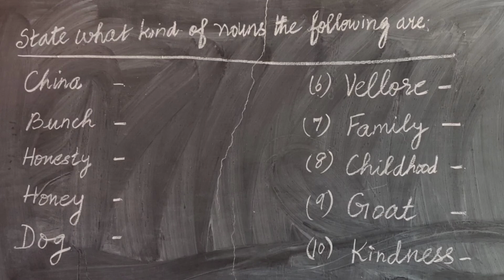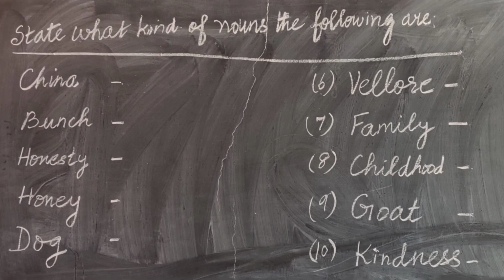Dog. What noun is dog? Dog is a common noun. Vellore, a name of a place, particular place. So, it is a proper noun. Family, a group of persons.